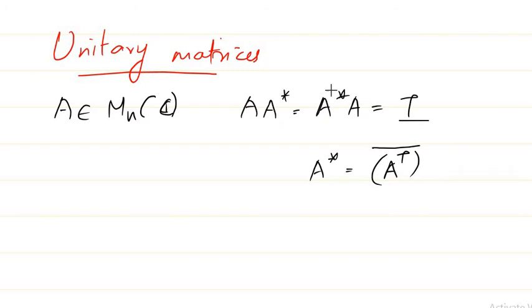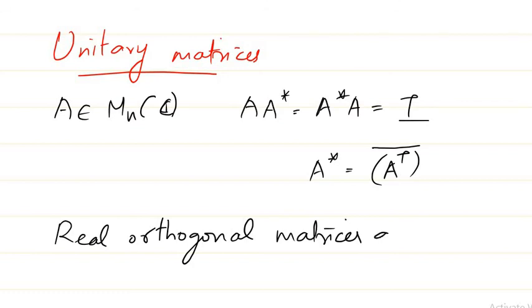It is something similar to our orthogonal matrix, right? We have A into A transpose equal to A transpose into A equal to I. So as a property, real orthogonal matrices are basically unitary matrices. And the results that are true for real orthogonal matrices are also true for unitary matrices. Another kind of matrices we must discuss is normal matrices.